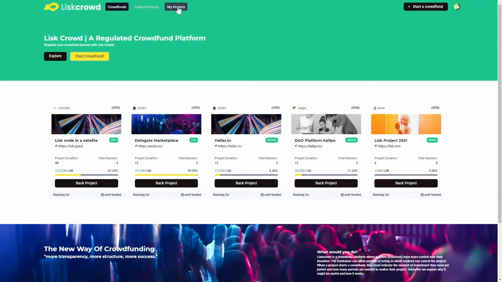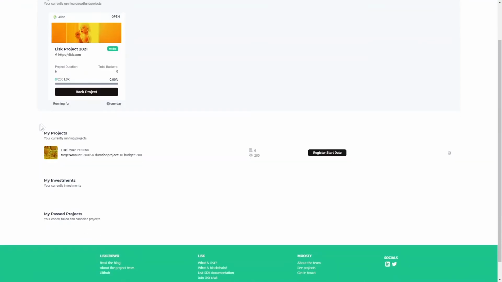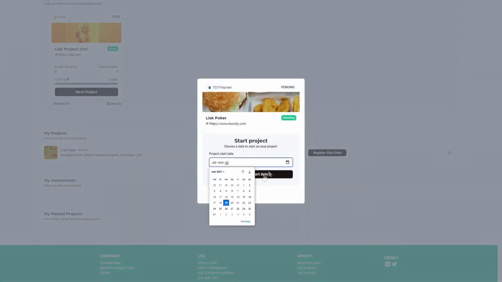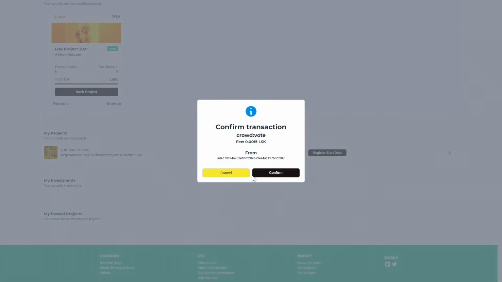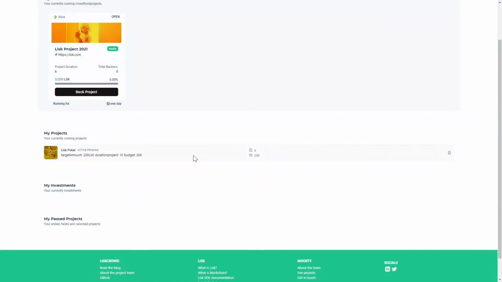So now if I go to my projects, I will see that I have one running project still, the Lisk project 2021. I raised 0 Lisk, but under my project I also have the Lisk Poker project, which we just created and which is fully funded. So now we can register the start date, we can choose when it will start. Today we register, confirm transaction, and it's successful. So now the project started and the duration is 10 months. So now every month the investors will be able to vote.